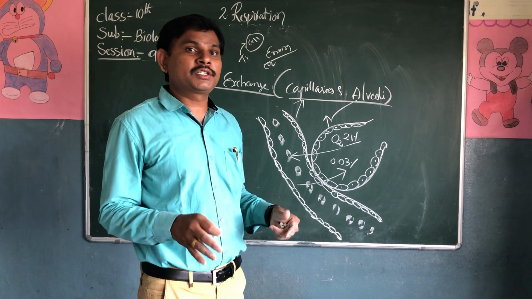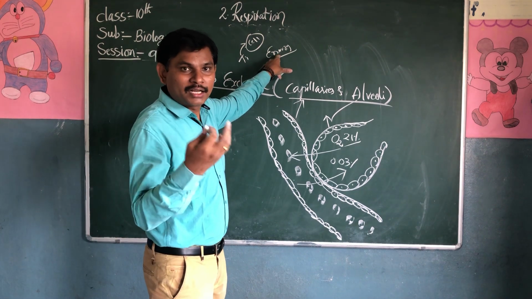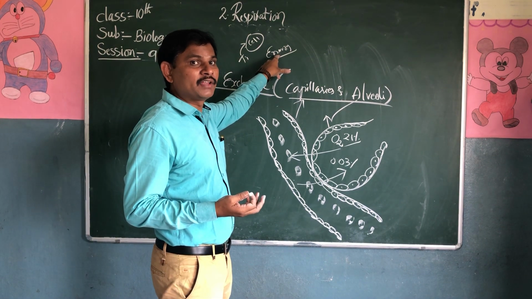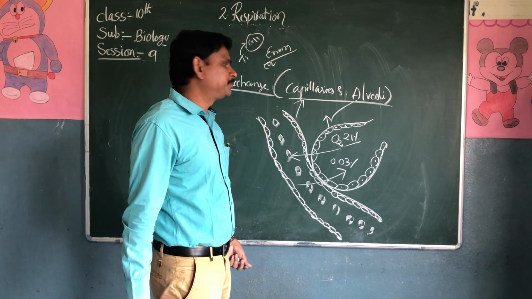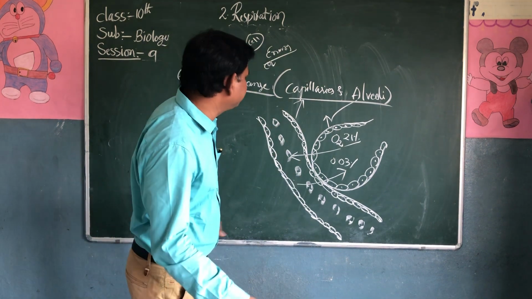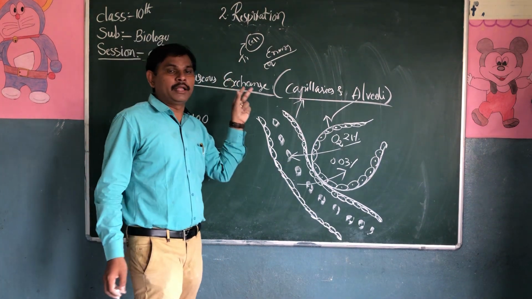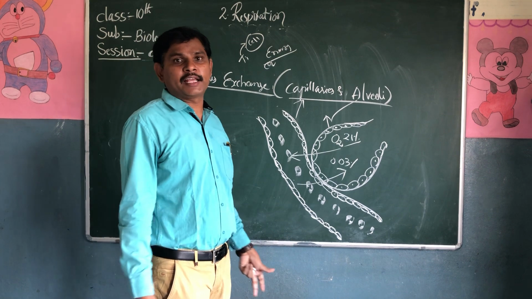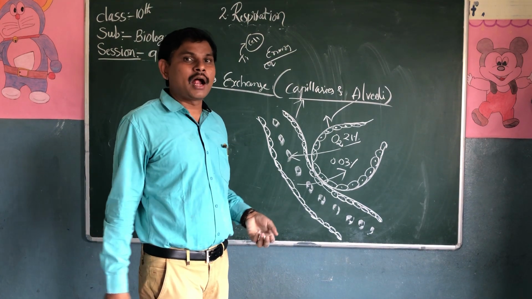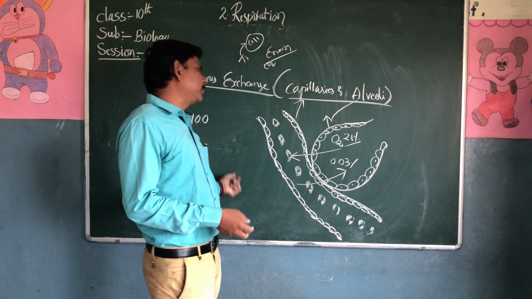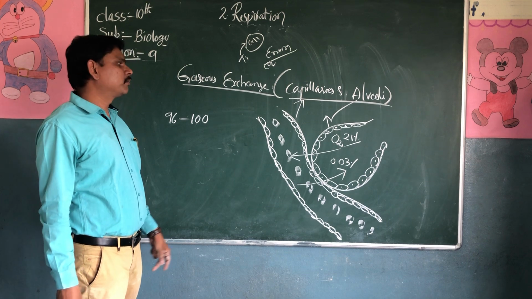If cellular respiration does not take place, the release of energy will decrease, so the activity will be stopped. There is a relationship here. If sufficient oxygen is not there in our body, cellular respiration does not take place, so energy will not be released. That's why people are suffocating with breathing problems.